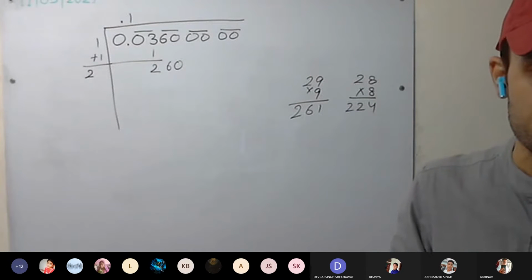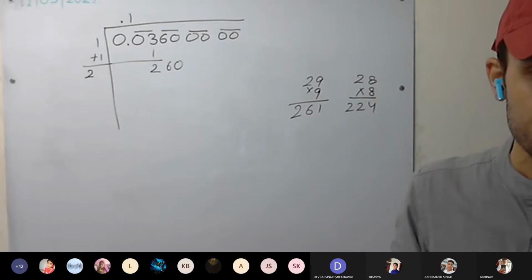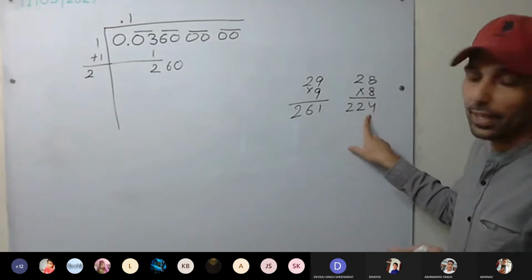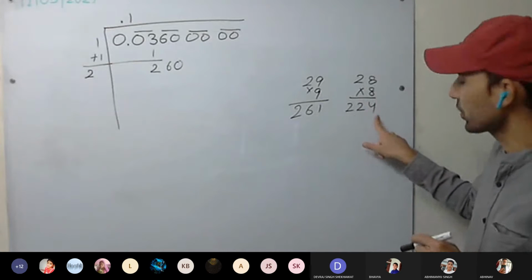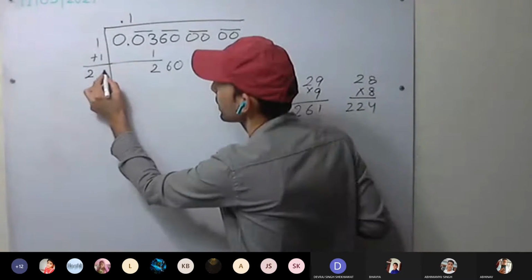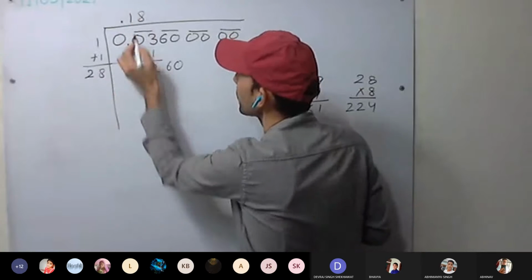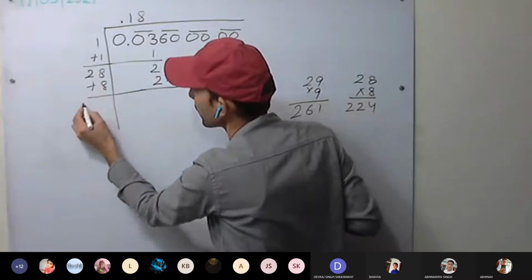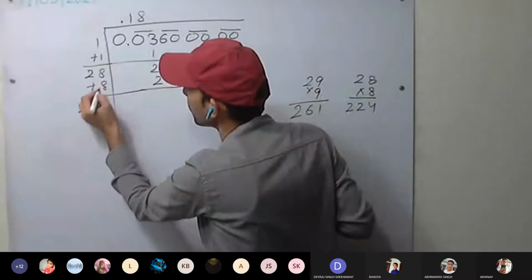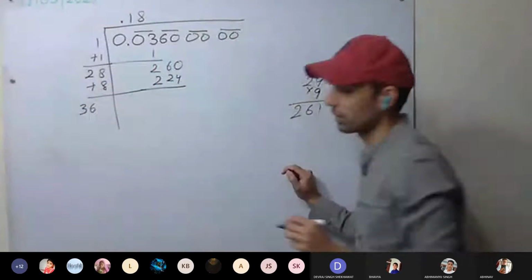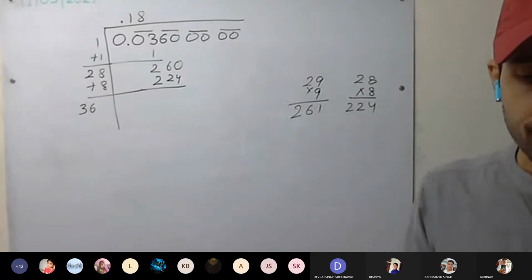So going from here. Everyone has got 224. It is less, so we'll take 224. Is this clear? Have you done the same? 28, 8, 224 plus 8. Okay, it will be 36. Okay, everyone find the next one.